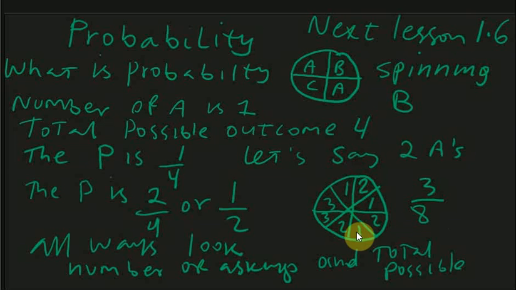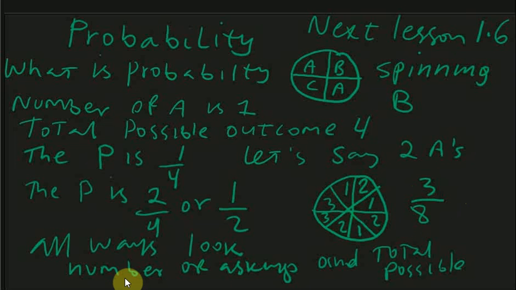So 1, 2, 3. 3 out of 8 is the probability these things will turn to 1. It means if you turn it 8 times, the chance this will go to the 1 is only 3 times out of that 8.